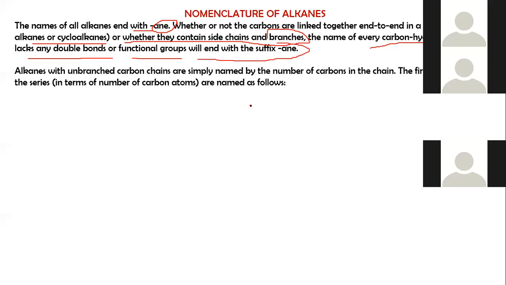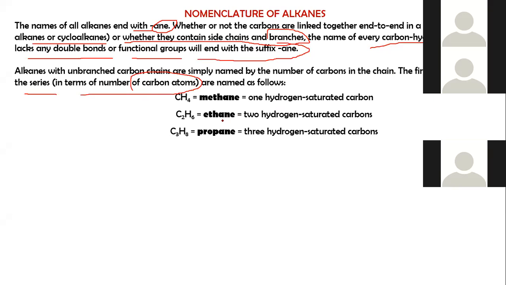So alkanes with unbranched carbon chains are simply named by the number of carbons in the chain. The first four members of the series are named as follows. That is methane, with 1 carbon and 4 hydrogens, saturated carbon, then ethane, propane with 3 carbons and 8 hydrogens, then butane with 4 carbons and 10 hydrogens.